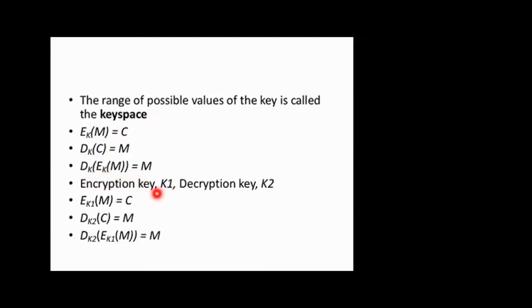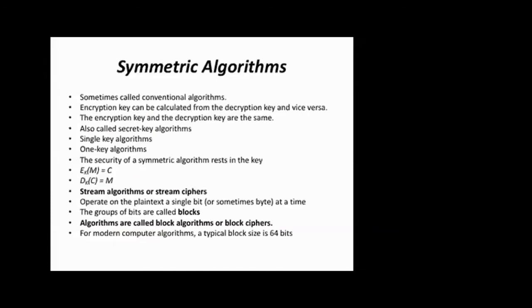Whereas in public key encryption, you'll be using 2 keys, K1 and K2. During the encryption, you are using one key. During the decryption, you'll be using K2. So that's why there are 2 keys. The first topic is related to symmetric encryption.